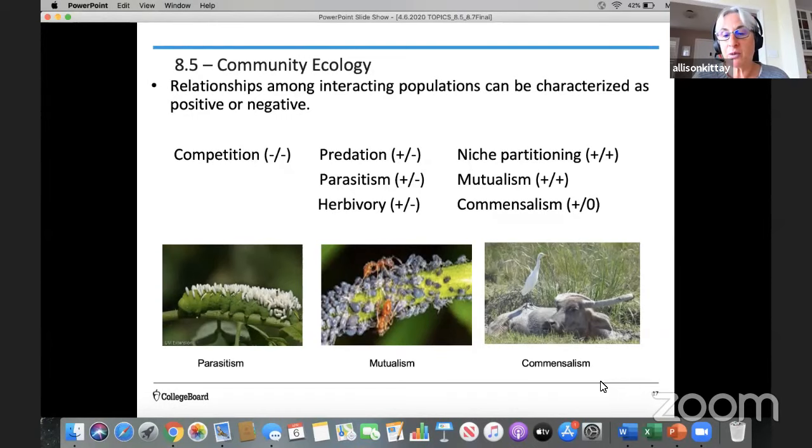You can see the right side has an example of commensalism where there is a bird on the back of a cattle, and there are many species that have this type of relationship. The bird benefits because it picks off food from the cattle, and the cattle don't seem to mind it being there. All right, so keep in mind both the type of interaction and that shorthand.